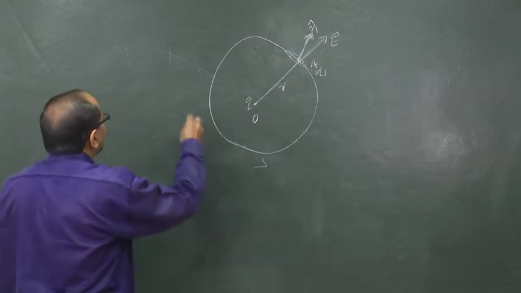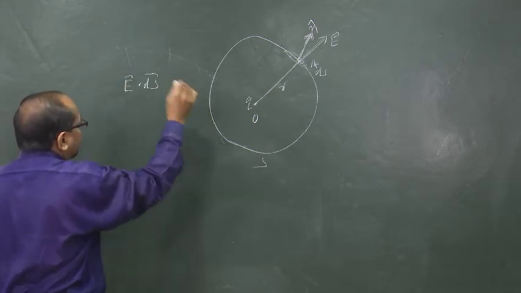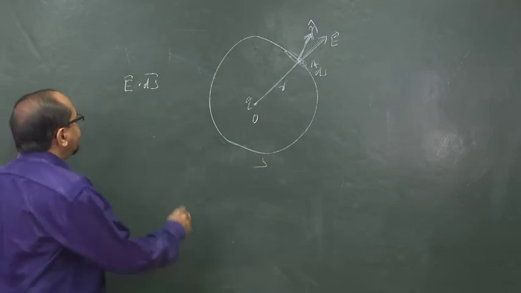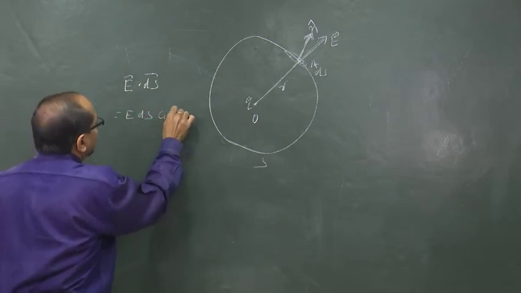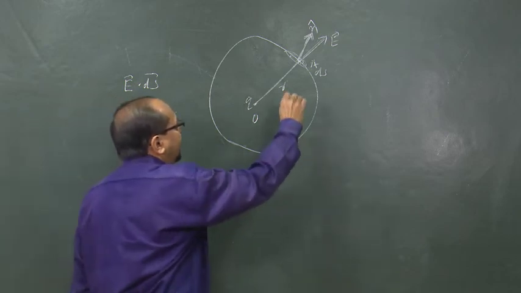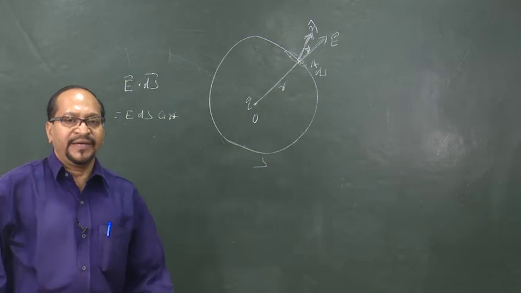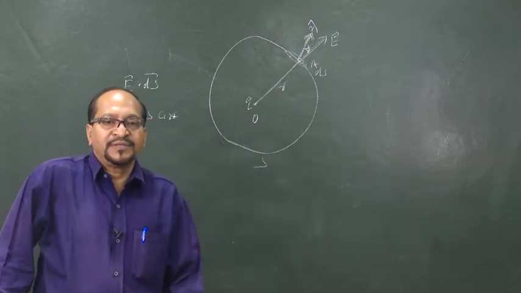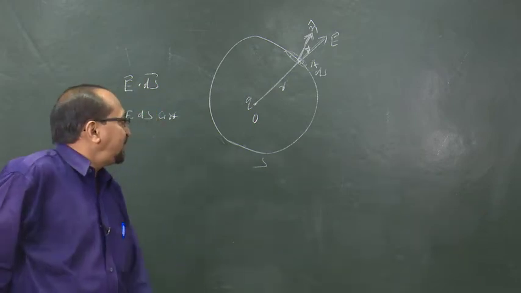Now, the flux through this surface element is E dot ds is equal to E ds cos theta, where theta is the angle between the electric field and n cap, that is, the angle between the area and the electric field.